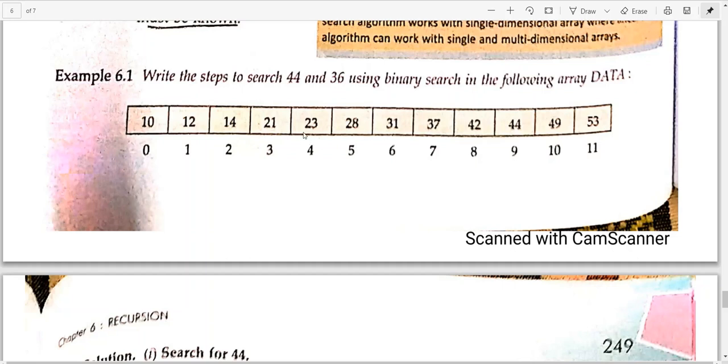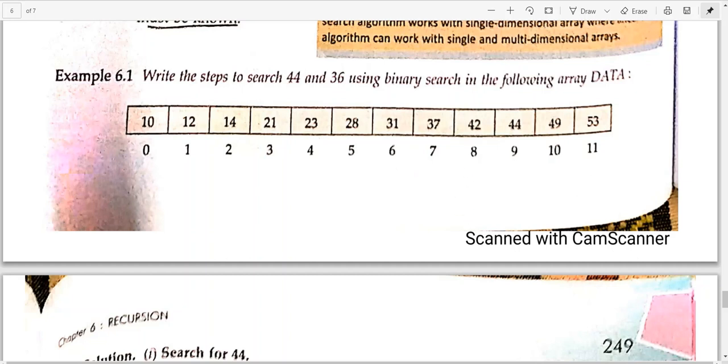Okay, this will get omitted. Whatever was before mid will get omitted. This was the beginning, now the beginning will be this. Actually not this, this will be the beginning. We will write mid plus 1 as the beginning. Now we will start searching for 44 from 6 to 11. Now again we will try to extract the mid. Now the beginning is 6, and the ending is 11.